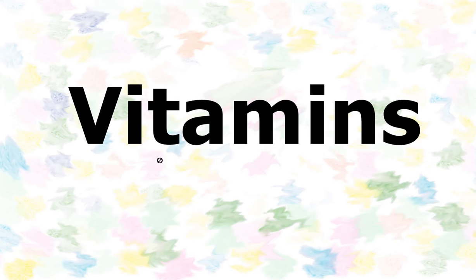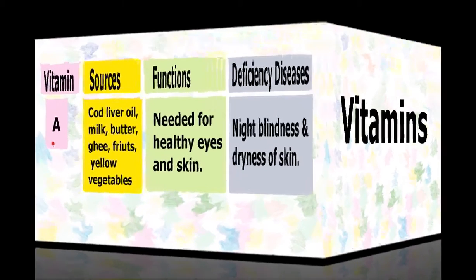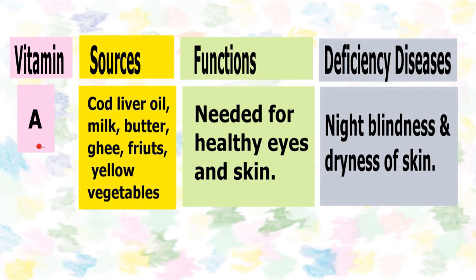Different kinds of vitamins are required by our body in small amounts, and these are essential to protect us from various diseases because vitamins help in strengthening our immune system. Different kinds of vitamins are known by different names. Let's start with the first vitamin, that is vitamin A.